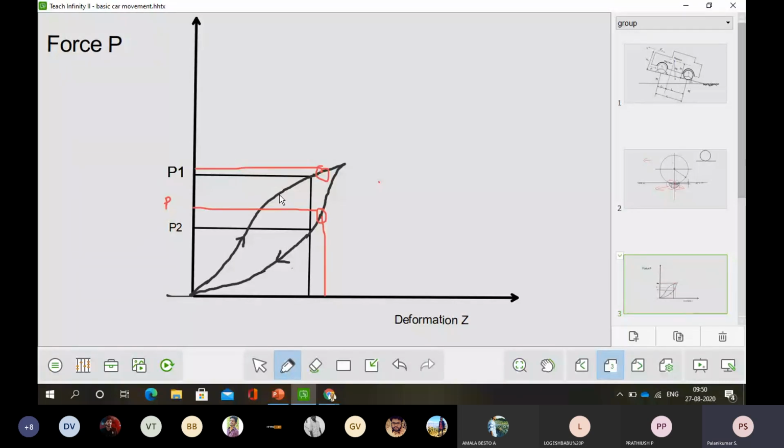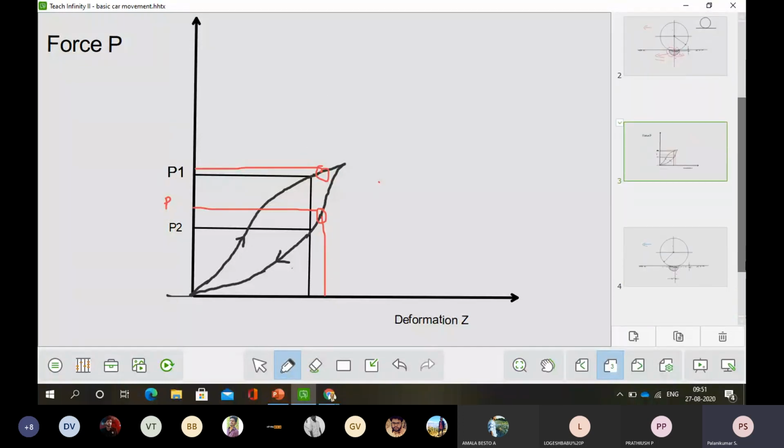So this is the pathway followed during loading, and this is the way followed when the vehicle is unloaded. It makes a hysteresis, which we also have to take into consideration.